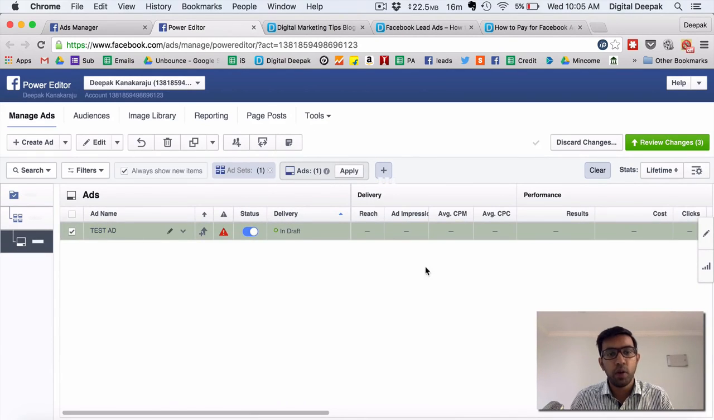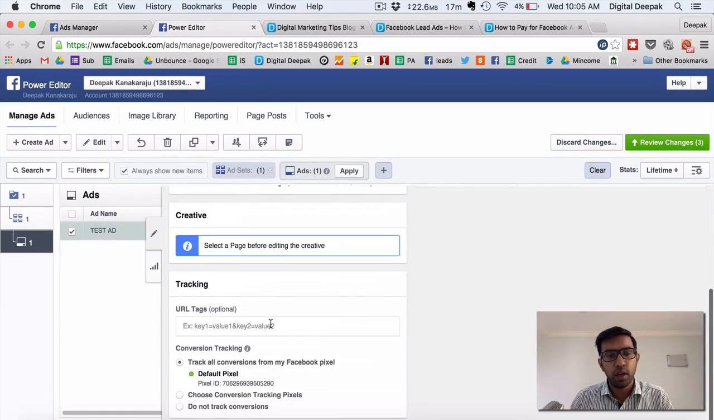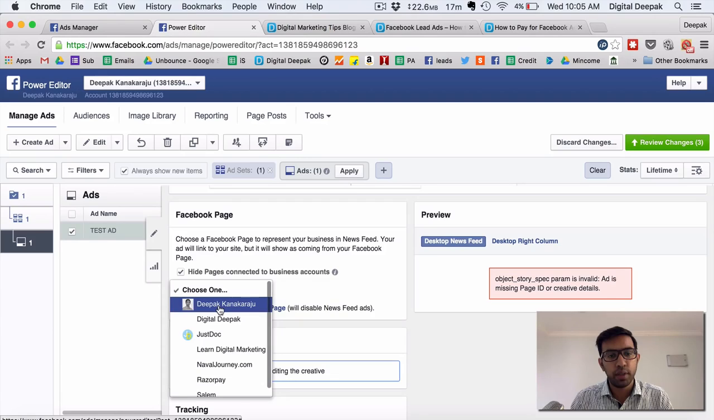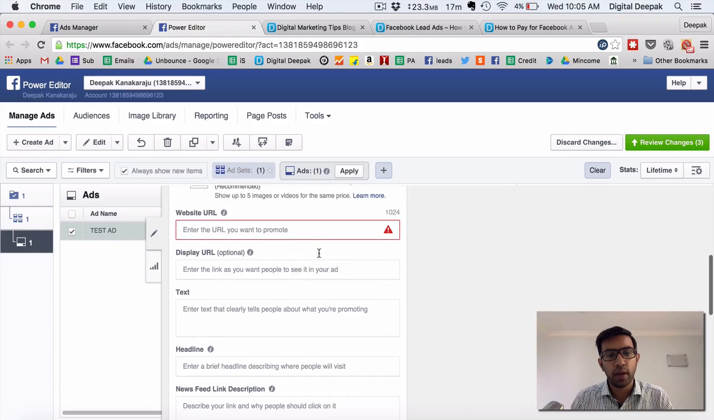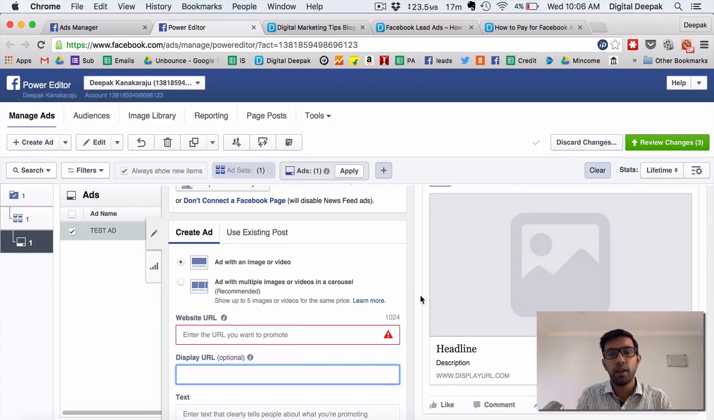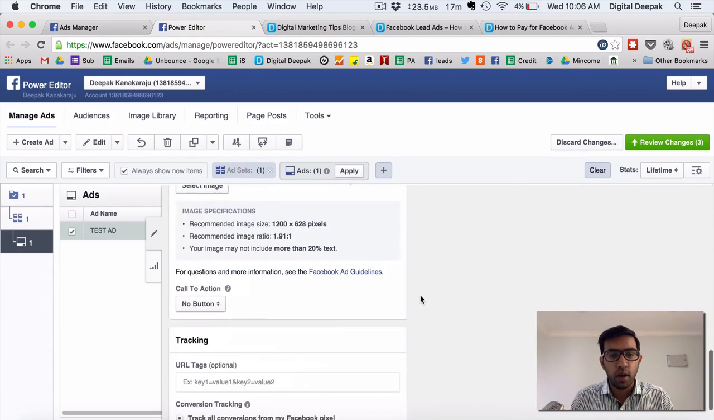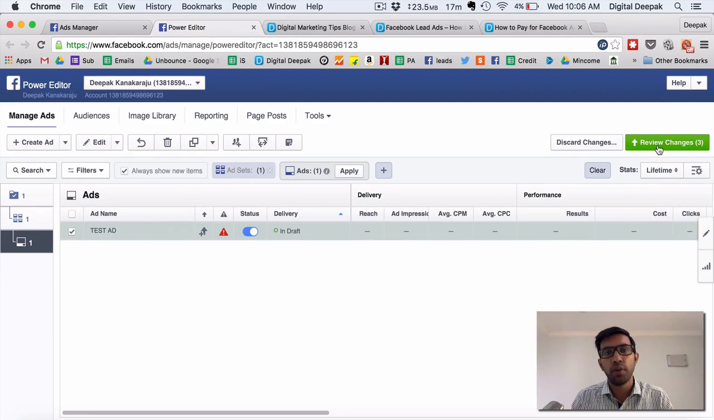Click on this again, you will go to the individual ad. So within each ad set, you can create multiple ads, and they will run within the same budget. So here you can select a page. Let's say I select my own page, Deepak. And so here you can create the actual ad. You can enter the target website URL and display options. The sample ad will be displayed on this side. And you can have a tracking pixel also. Once you make all the changes, you can click on review changes, and all the changes will be uploaded and your ads will start running.